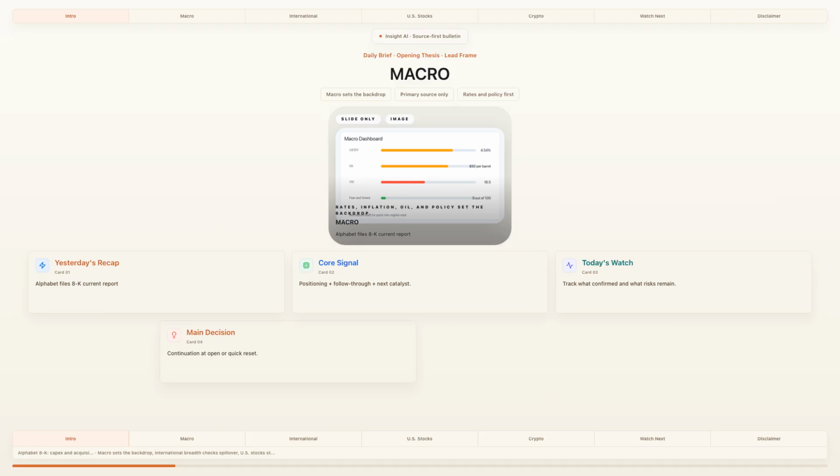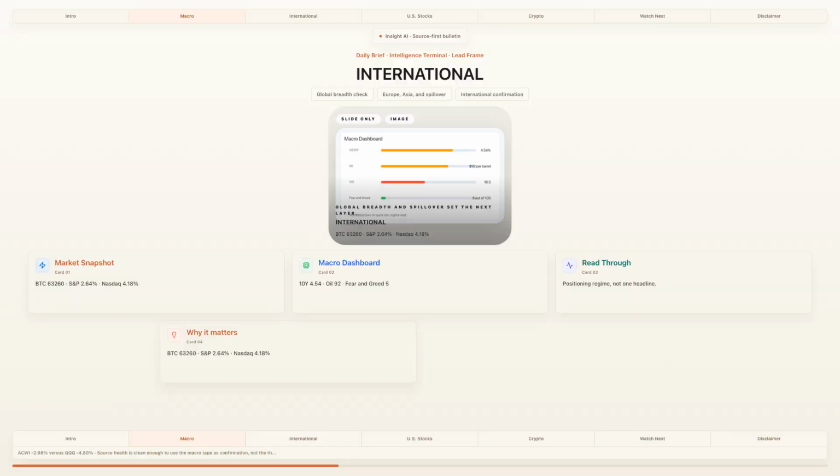Source health is clean enough to use the tape as confirmation, not the thesis. The point of this format is speed with structure. We do not chase noise. We start with the top signal, test it against macro conditions, and only then build a tradable conclusion. International breadth is the cleanest way to see whether the same setup is spreading beyond the